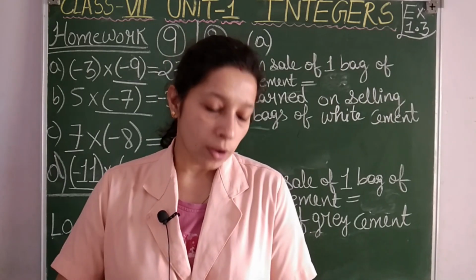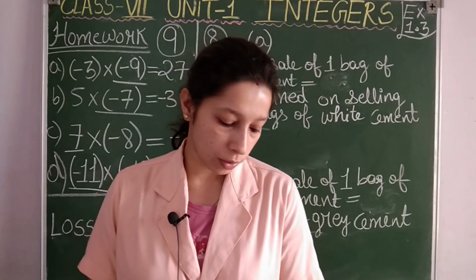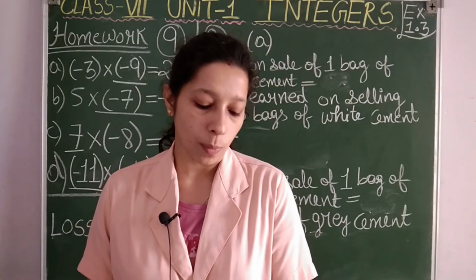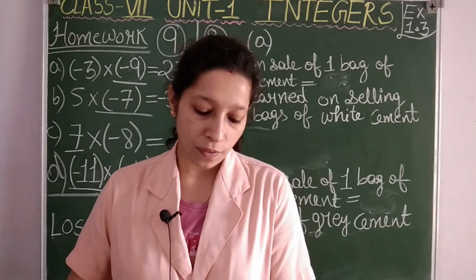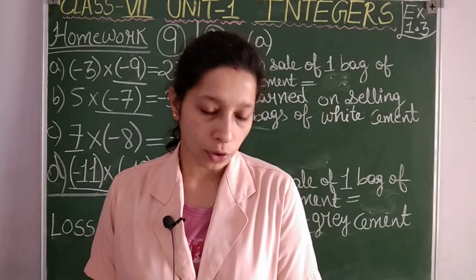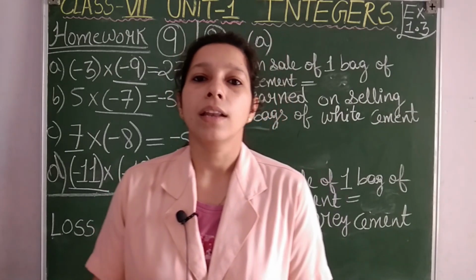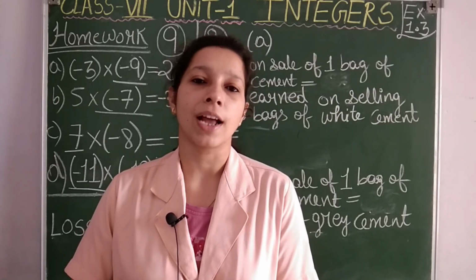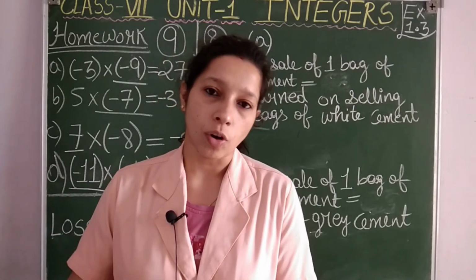Okay students, now this question has two parts. First part we are going to see. Point A: the company sells 3000 bags of white cement and 5000 bags of grey cement in a month. What is its profit or loss? So here the monthly sales of the cement company is given to us and we are asked to find whether it is profit or loss.